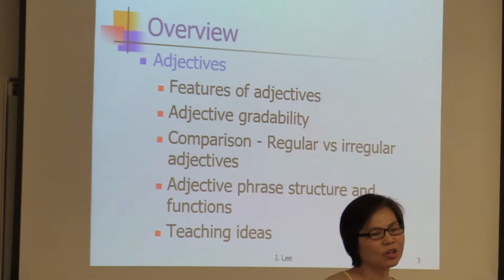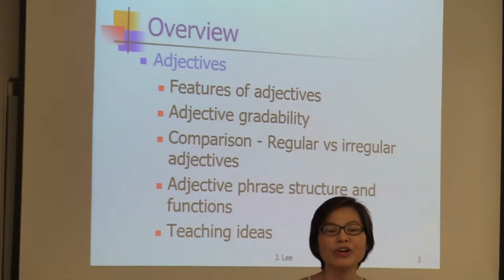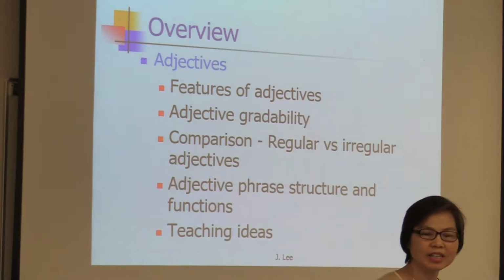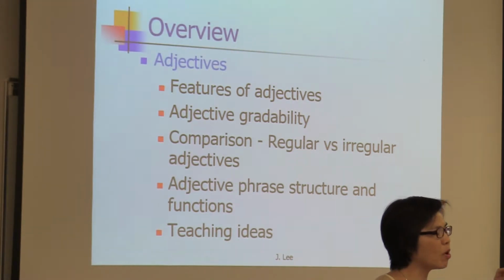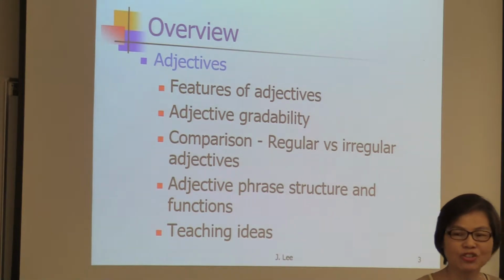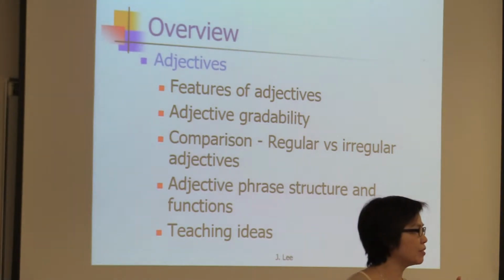And also we look at lexical morphemes or derivational morphemes to form adjectives. What are they? What morphemes can be used to make an adjective? FUL, careful.